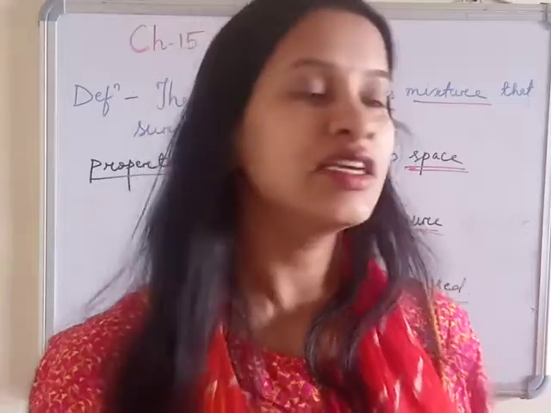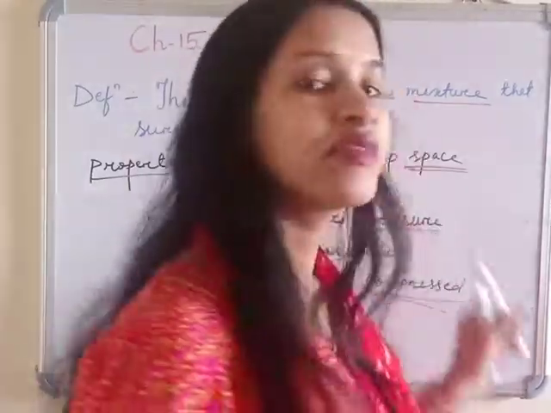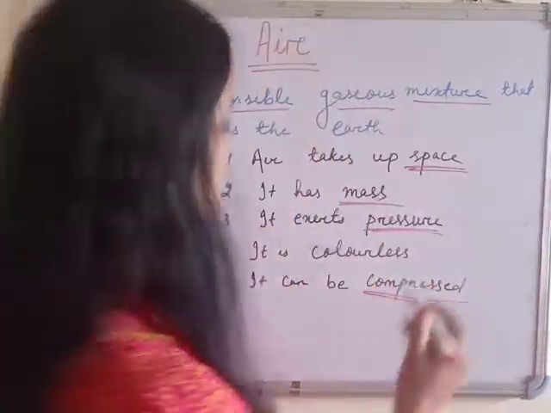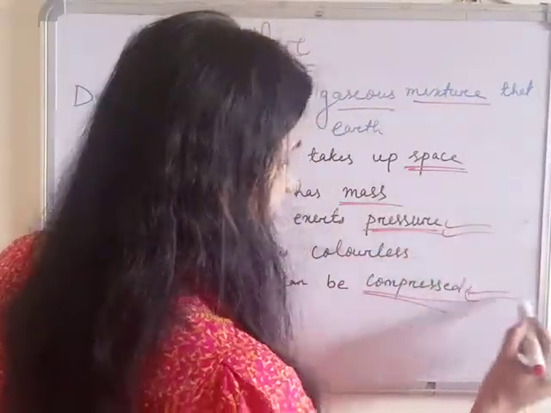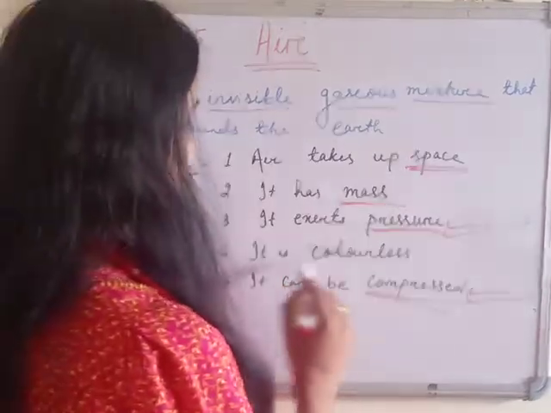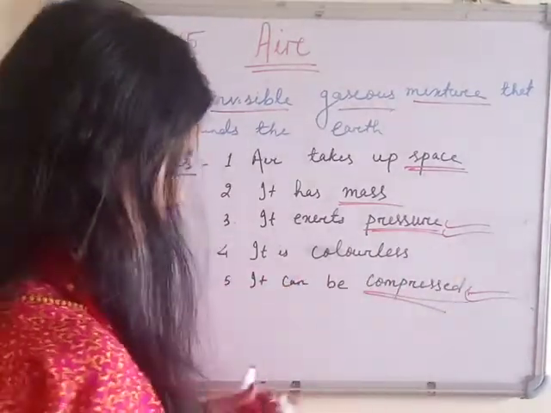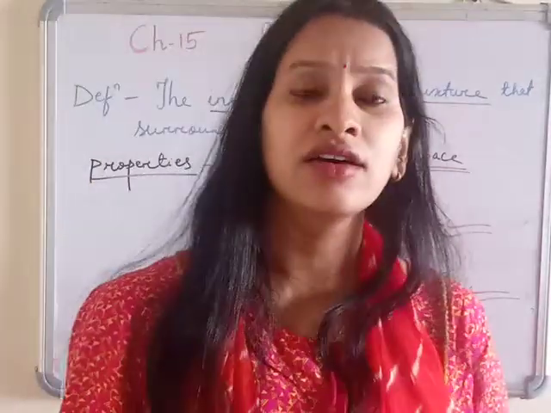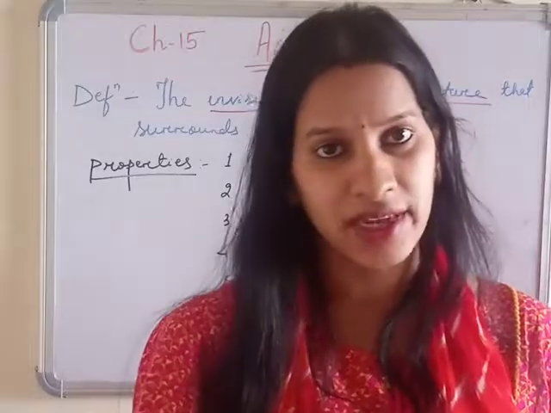Pressure and compressibility can be easily exerted by air only. So these are two very important features of air. It is colorless. Colorless means it has no color. Odorless means no smell.